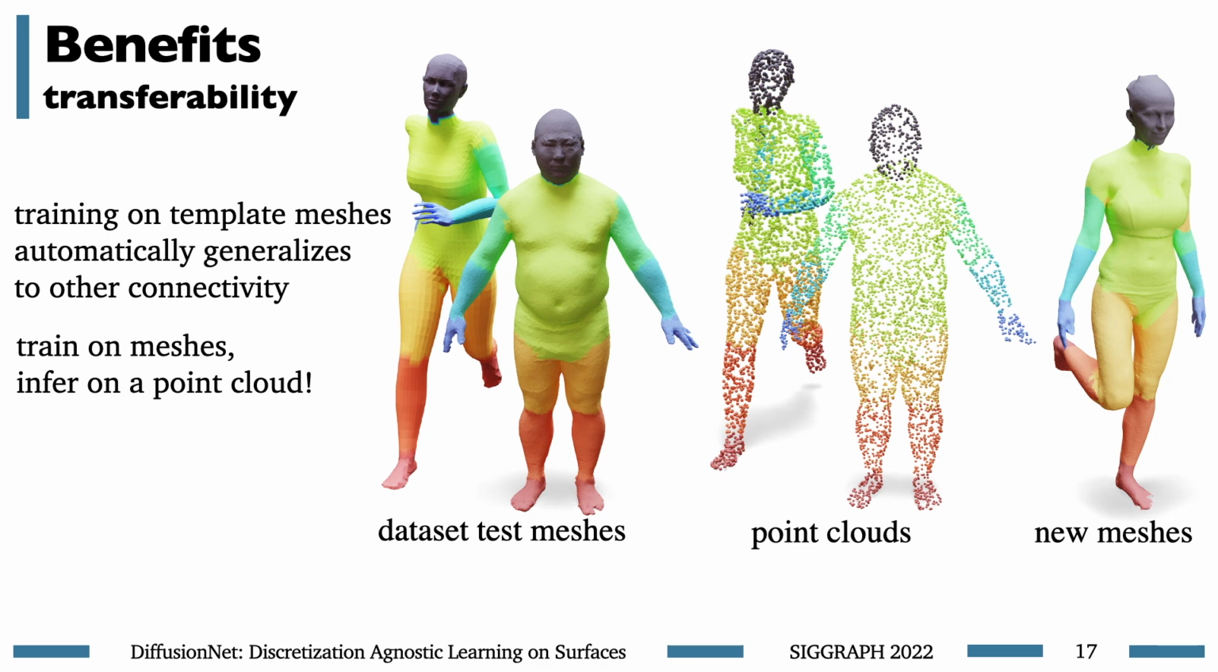Even better, this discretization agnostic property opens up some totally new capabilities. Not only can we train on template meshes and generalize to other connectivity, but we can even generalize across the discrete representation of our shapes. For instance, we can train on meshes and infer on point clouds using the exact same network weights, or operate on datasets which contain a mix of meshes and point clouds. This is all enabled because our diffusion nets are built upon smooth, physically meaningful operators like the Laplacians and gradients.